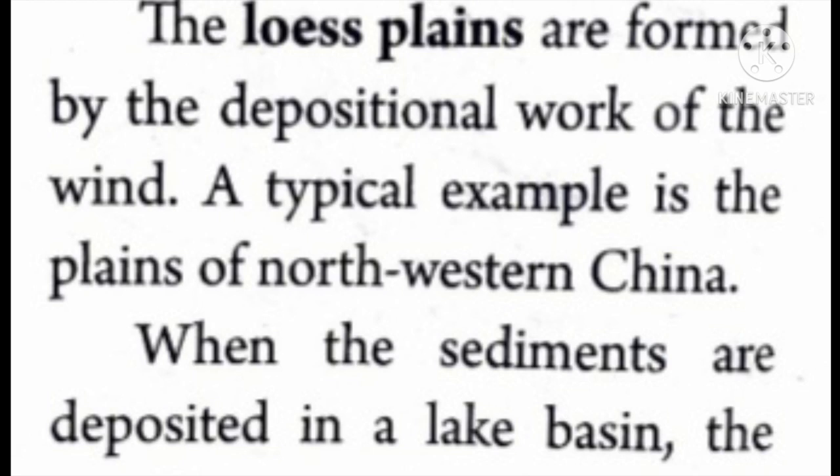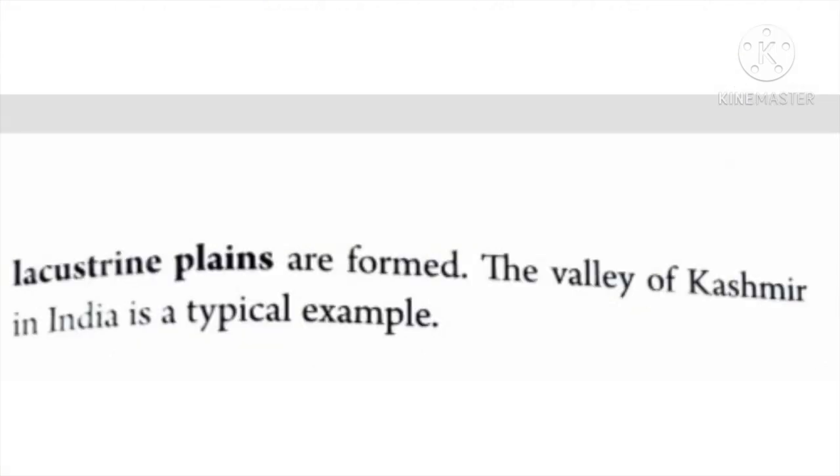They are found along the margins of deserts, like the deposition of sediments in Rajasthan in the west part of India. A typical example is the plains of northwestern China. When the sediments are deposited in a lake basin, the lacustrine plains are formed. The Valley of Kashmir in India is a typical example of the lacustrine plain.